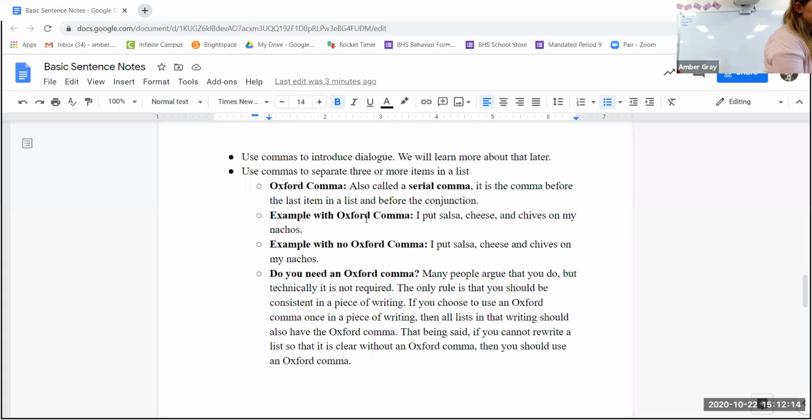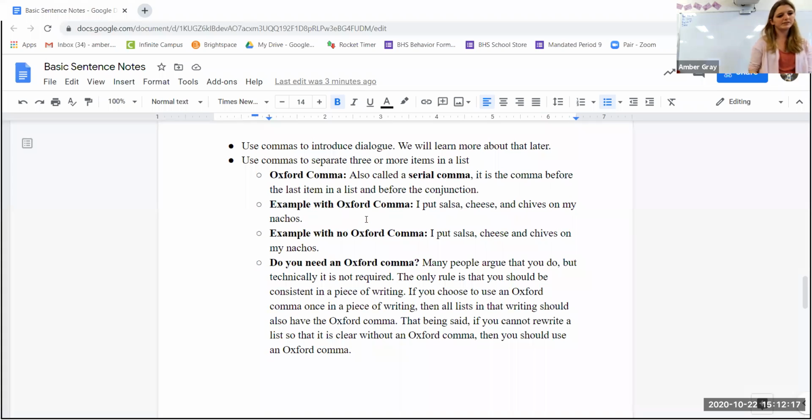Use commas to introduce dialogue. Don't stress about that too much. It's basically before a direct quote, you could put a comma there.